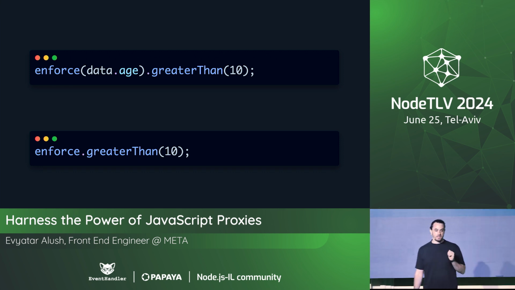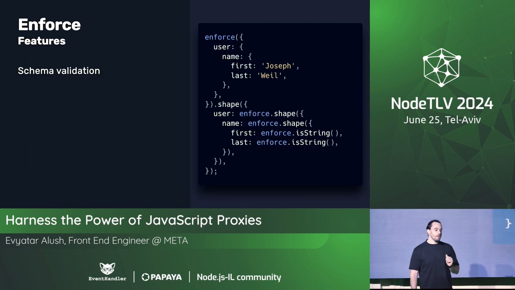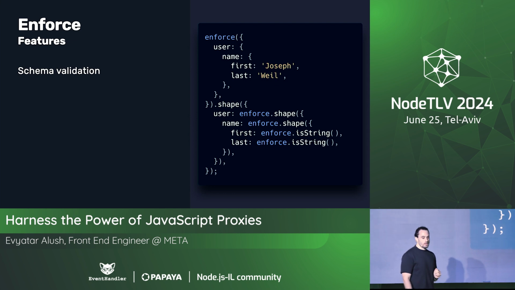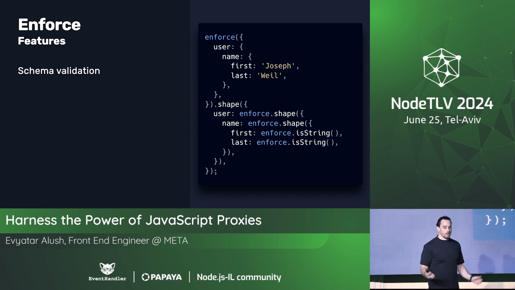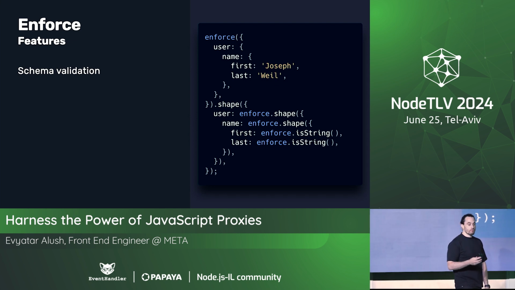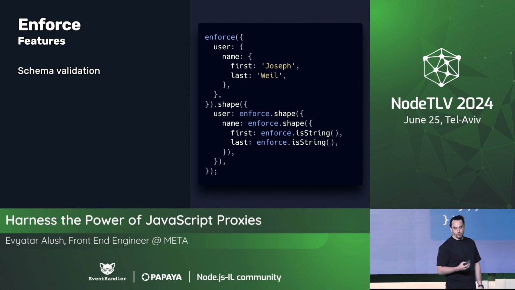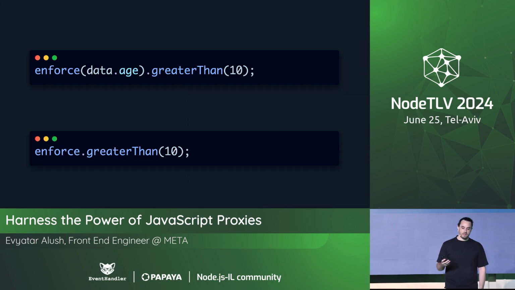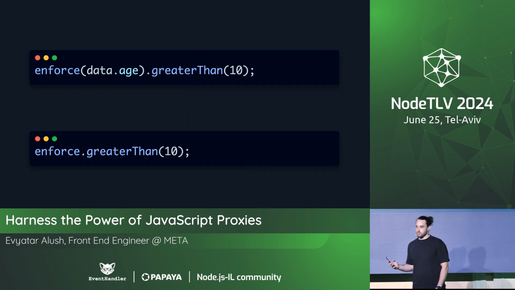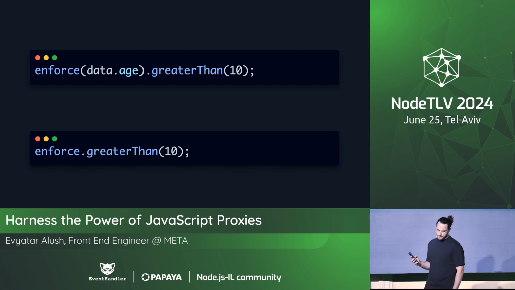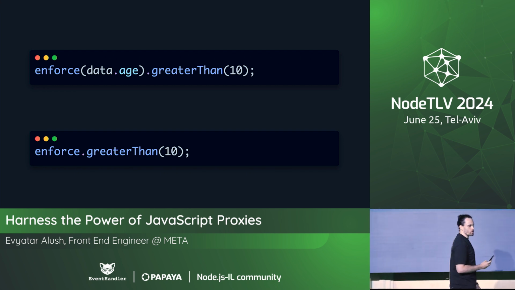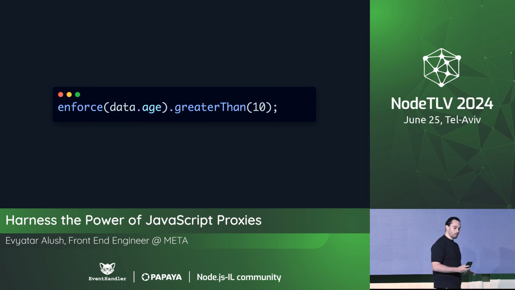noticed it when you saw the schema validation, we have two notations of enforce. So we have the main enforce that we call immediately, but within every field that we're checking, you see that we're invoking it without any value. So we have two notations, one that's immediately invoked and one that's waiting with the data, just for a bit. We're going to focus now on the first one. Later on, let's see the other one.